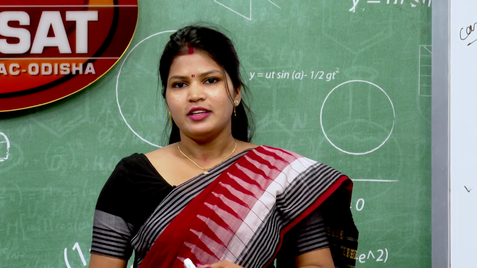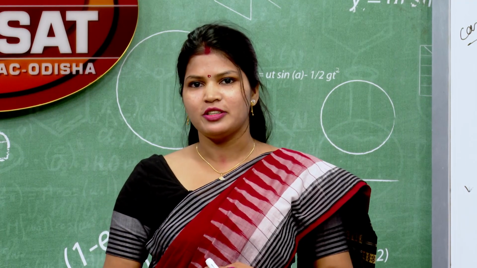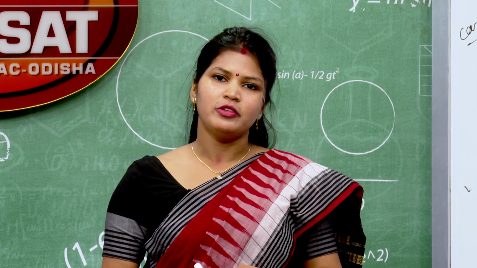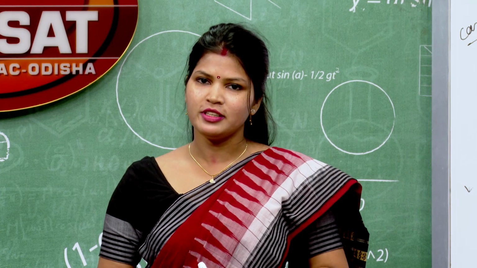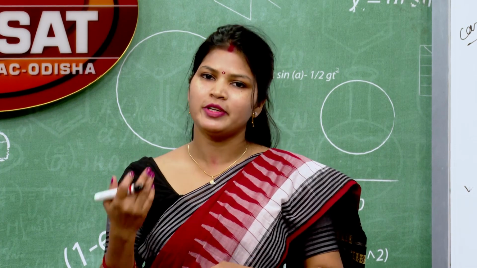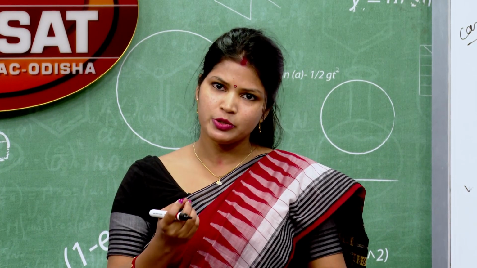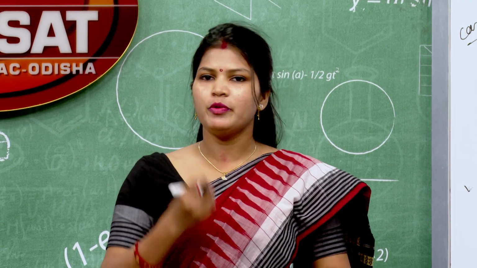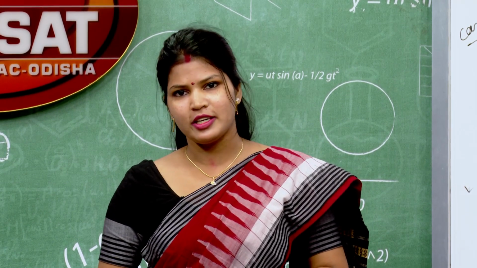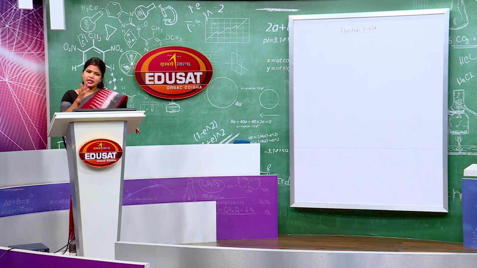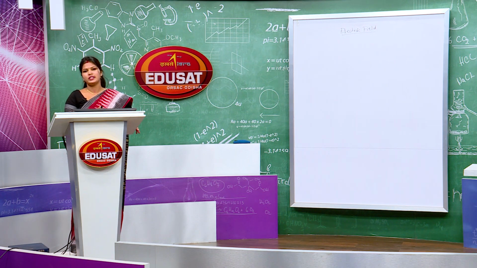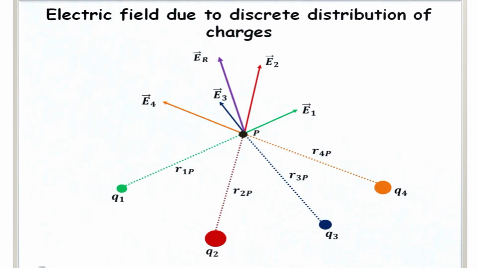And in the next lecture, we will discuss the principle of superposition and how to find electric field intensity due to a discrete distribution of charges, and then we will discuss electric dipoles. Now, when many charges are discretely distributed, how do we find the electric field intensity? Let us see. So, these are the many charges discretely distributed, and the position vector r1p is from